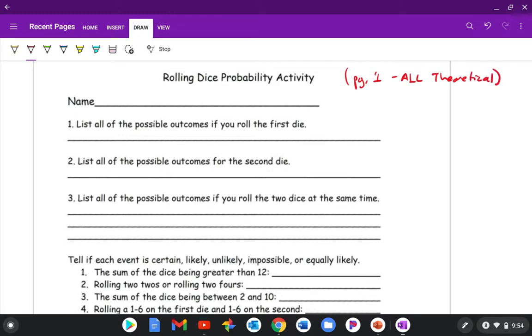All right, so first question, list all of the possible outcomes when you roll the first die, or one die. Well, you've got 6 sides, right? So you could have a 1, 2, 3, 4, 5, and 6. And with the second one, you could also get a 1, a 2, a 3, a 4, a 5, or 6. So just assuming you're using a normal 6-sided die. So you can dust off the old Monopoly game or something, find a die. Same with the second one, you need 2 dice, or you could just roll the same one twice, either or. All right, so you guys can do these first two pretty easily.